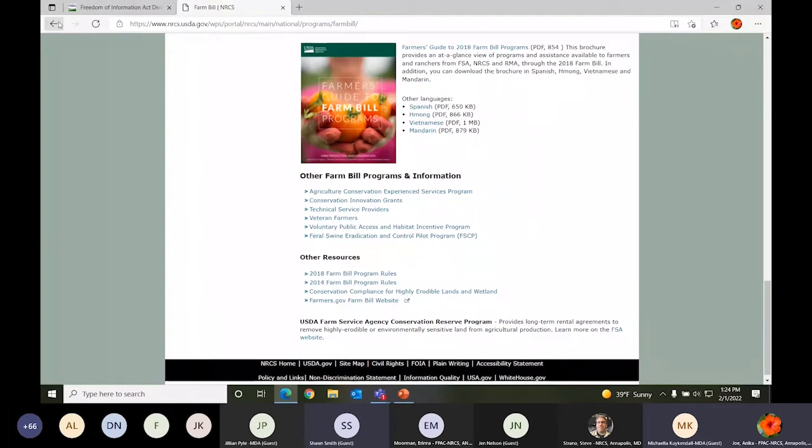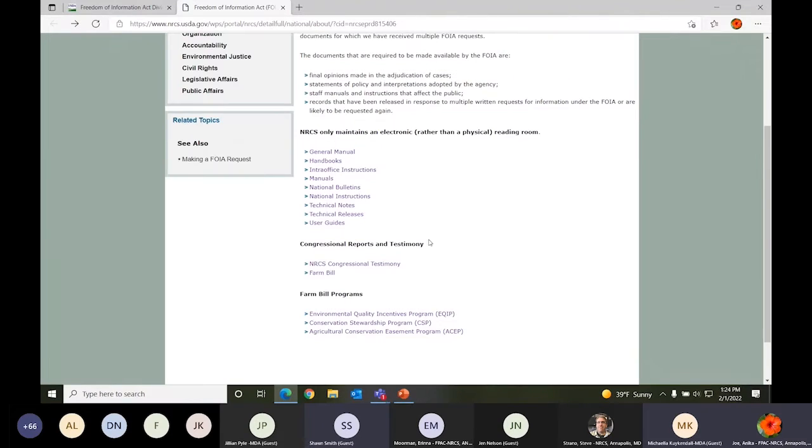Then if you go back and you want more information about EQIP, CSP, or ACEP, you can click on these and they give you different fact sheets for each program.